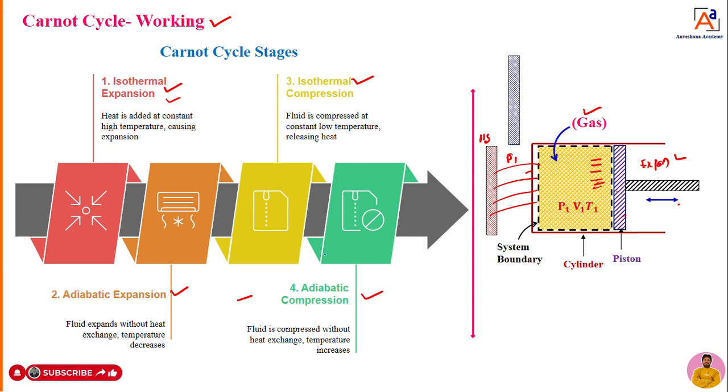Adiabatic expansion means once the heat is supplied, we immediately remove the heat source and put an adiabatic material, an adiabatic wall. That wall will not allow heat to transfer from the system to the surroundings or from the surroundings to the system. Immediately we bring this wall into contact with the cylinder head. Hence there is no heat transfer at all from inside to outside or outside to inside.